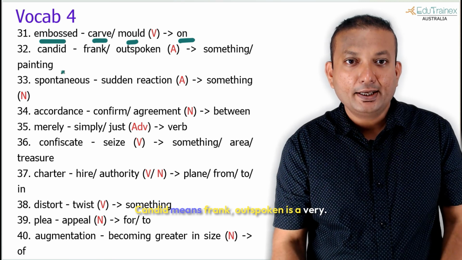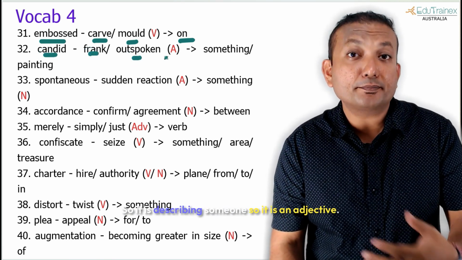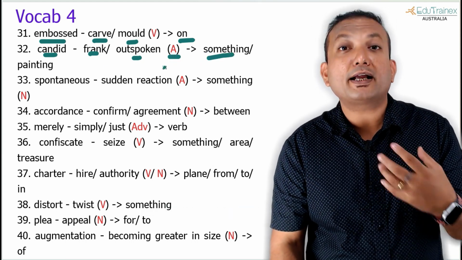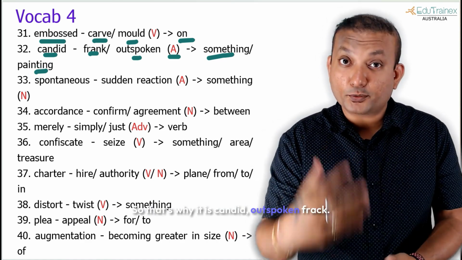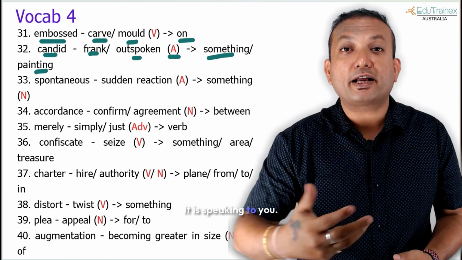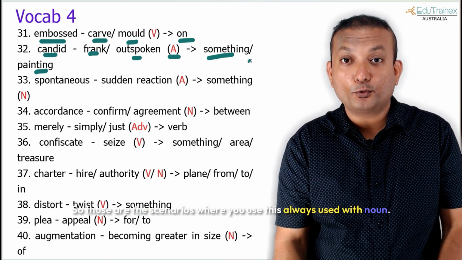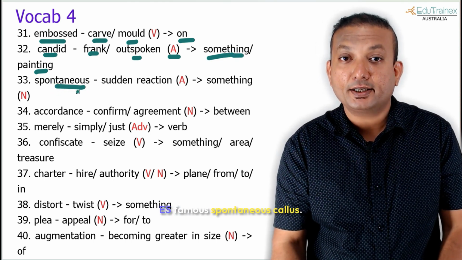That's what it means. Candid means frank, outspoken. He is a very candid something. So it is describing someone. So it is an adjective. Something. Candid painting. So the painting itself is speaking 1,000 words. So that's why it is candid, outspoken, frank. It is speaking to you. So those are the scenarios where you use this. Always used with noun.